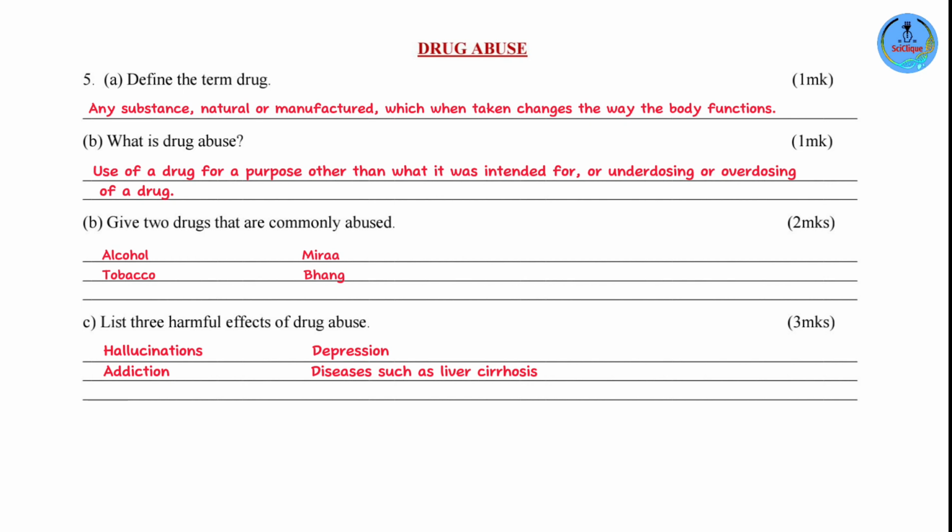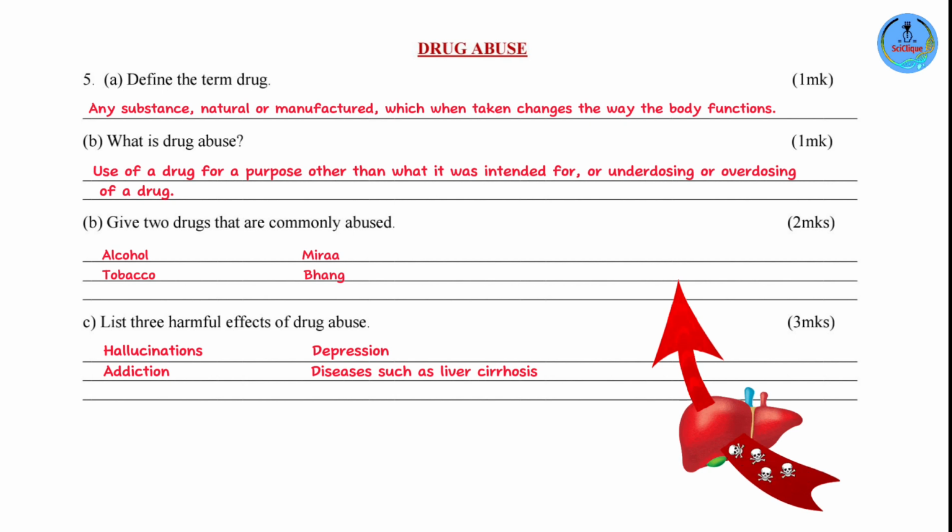And then the last one, diseases such as liver cirrhosis. Now, a good example of a drug that causes this disease is alcohol. In our body, the liver is the organ that is responsible for removal of poisonous substances. So when you take alcohol, it's taken down to the liver to be broken down into smaller molecules.